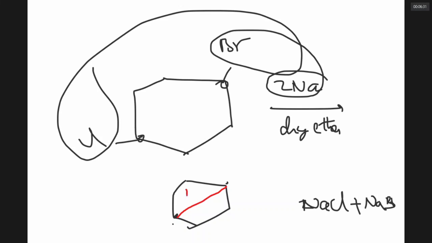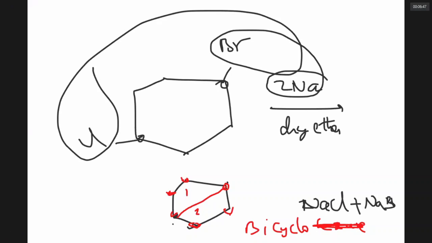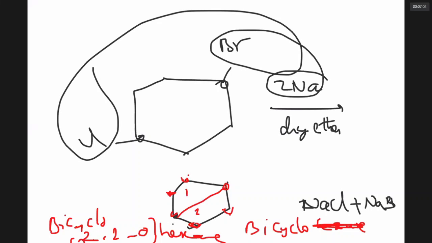It has two rings. 1, 2, 3, 4, 5, 6. It is a bicyclohexane. This bicyclohexane, this side has 2, this side has 2, right? So I would say it is bicyclo, 2, this side 2, 2, 0, hexane. Can you see it? Is that fine with you?